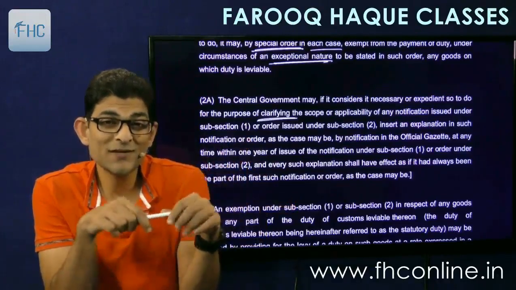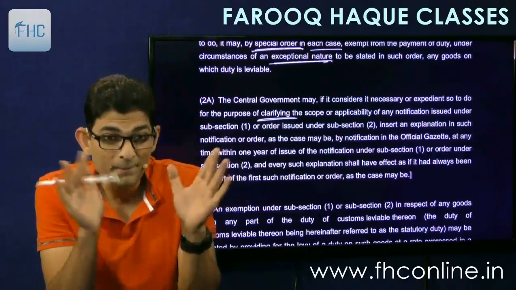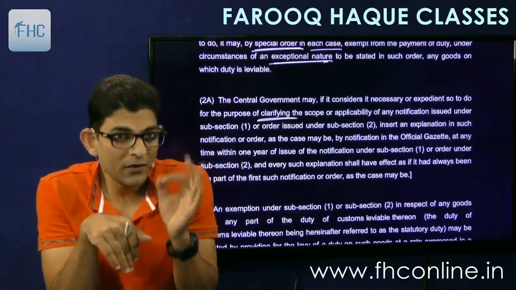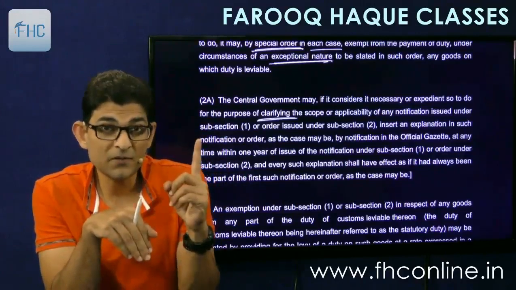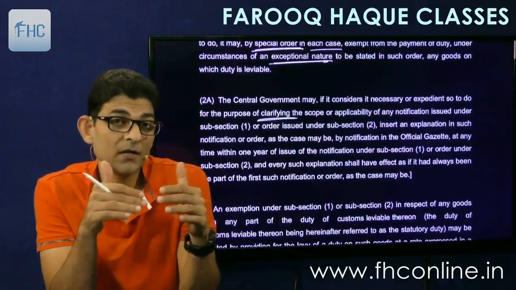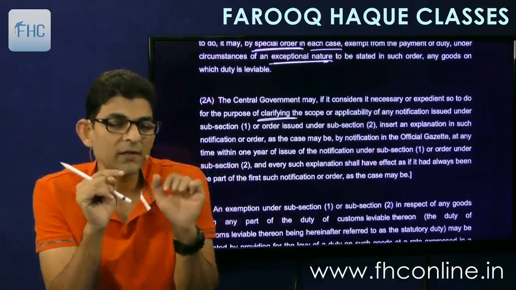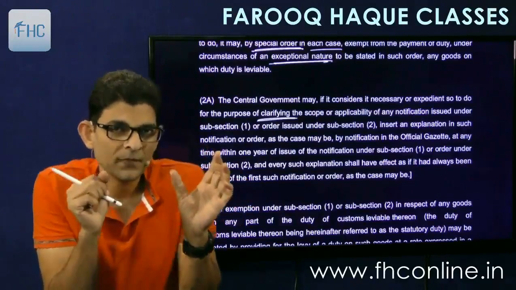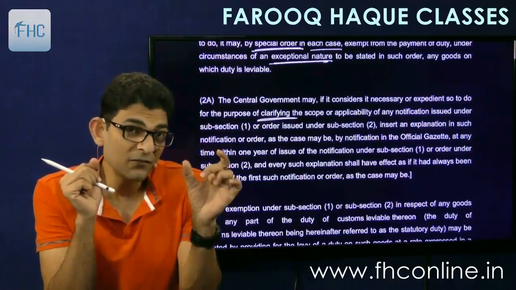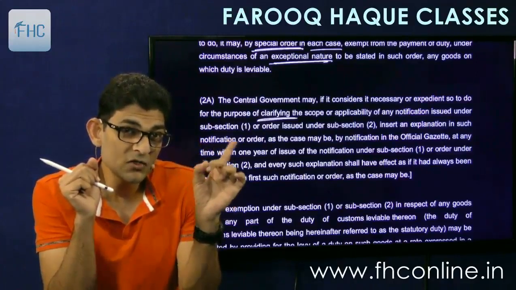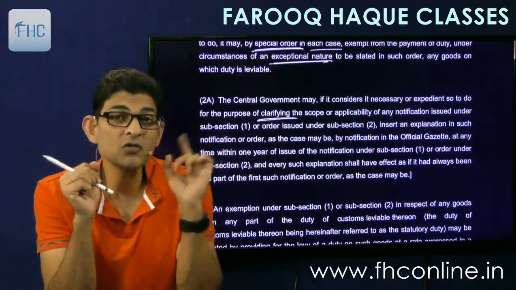So this clause says, the important point of this clause is not just that the government can clarify, but the important point is that whenever these clarificatory amendments are inserted, clarificatory amendments are not something like another clause is inserted, no, not like that, or some proviso is inserted, not like that, but only clarifications. Clarifications are given by way of explanations. So if any clarificatory explanation is inserted, it will have retrospective effect.